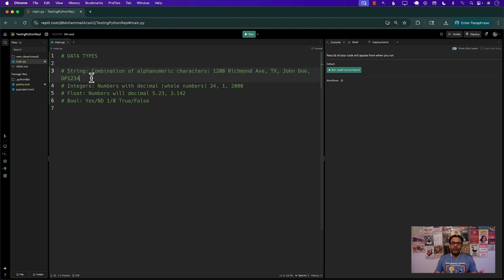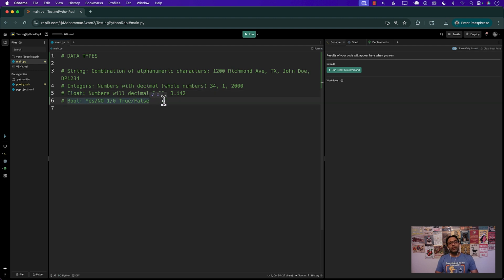String, we see it everywhere. One of the good things about learning a programming language is to try to see in your real life where you see these types. You see string everywhere. Your name is a string, your address is a string, right? And your driver license number contains alphabets and numbers, your passport number too. Your social security number can also be a string because it contains dashes. Integers are just whole numbers that you use in your life. Your age can be an integer. Float, anything with a decimal can be a float.